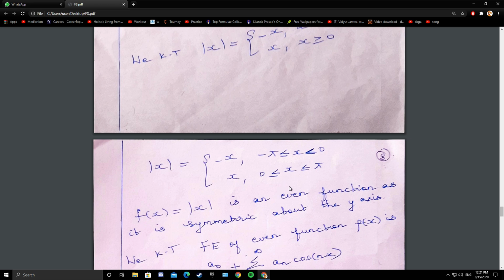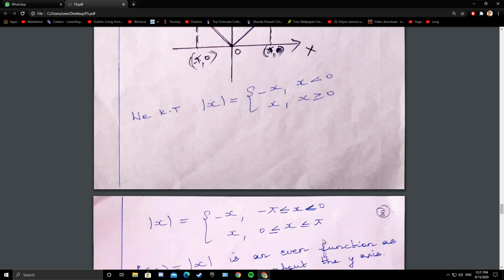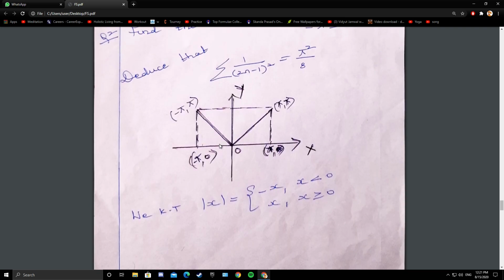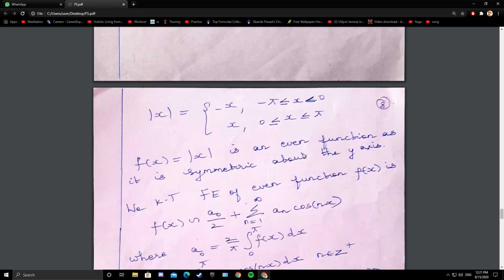Now that you know that it is an even function, you write the Fourier expansion of an even function. So again, I have written the definition of modulus function: minus x for x less than 0, plus x when x is greater than or equal to 0. So from minus pi to 0 it is minus x, and from 0 to pi it is x. Now it is symmetric about the y-axis. So the Fourier expansion of an even function is f of x converging to a naught by 2 plus summation 1 to infinity a n cos of nx. So this is the formula.